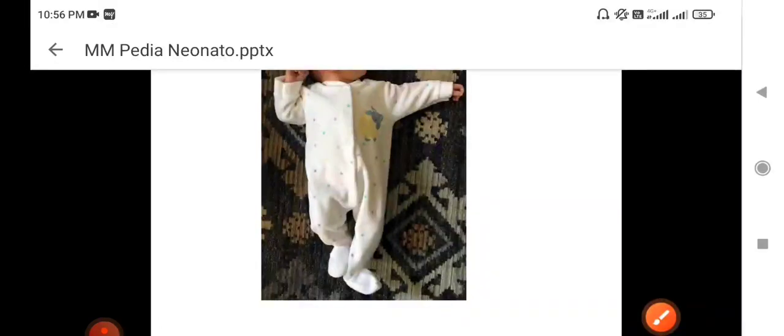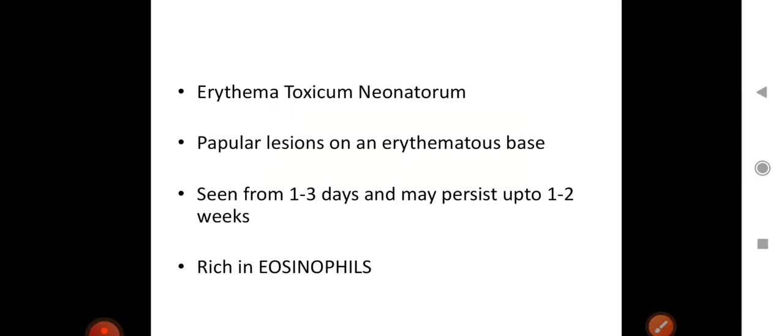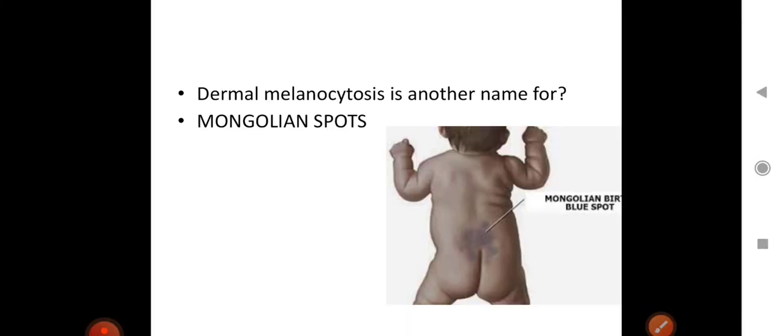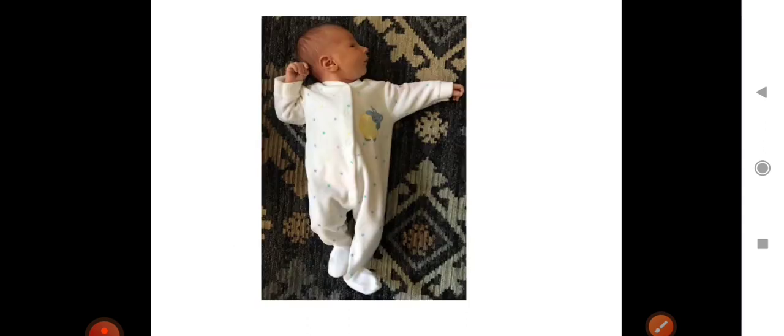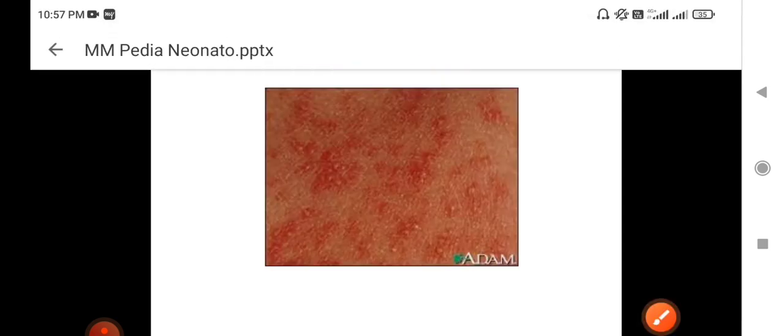So this is the picture showing asymmetric tonic neck reflex. The face has been tilted towards the left side, so there is extension of the left side, and there is flexion of the right arm. So this is asymmetric tonic neck reflex, ATNR.